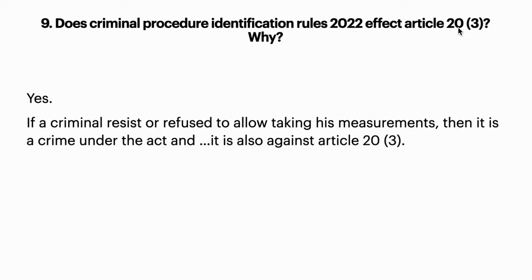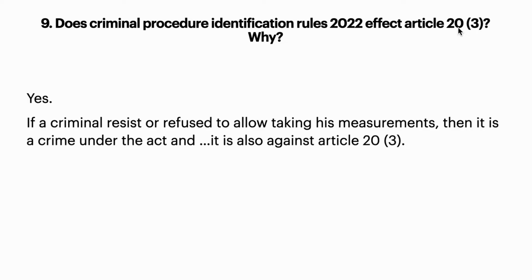Yes. Why? Because Article 20 Clause 3 says that nobody should give evidence against himself. So if a person is made to give his DNA or blood samples for testing in a criminal investigation, it is against Article 20 Clause 3, right? So it will affect Article 20 Clause 3.